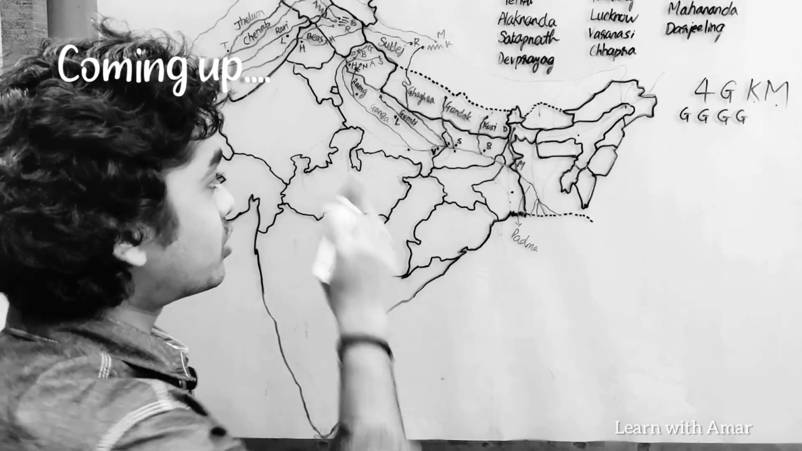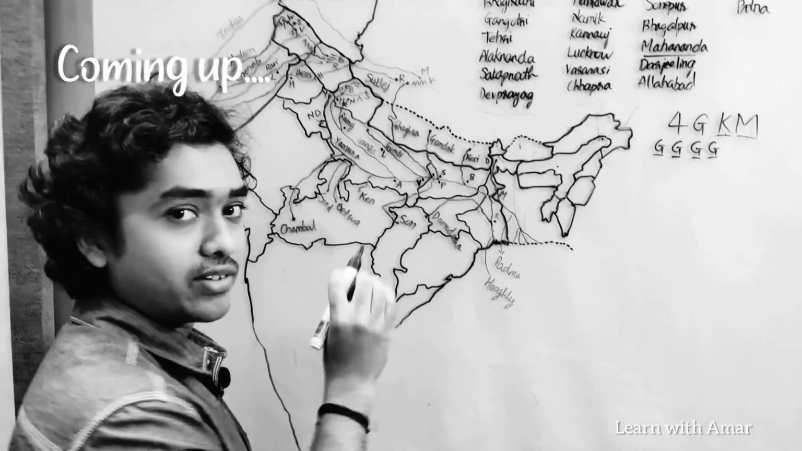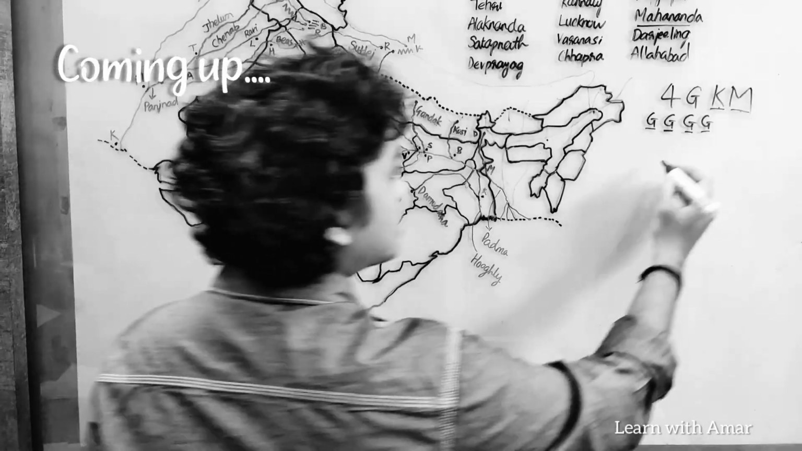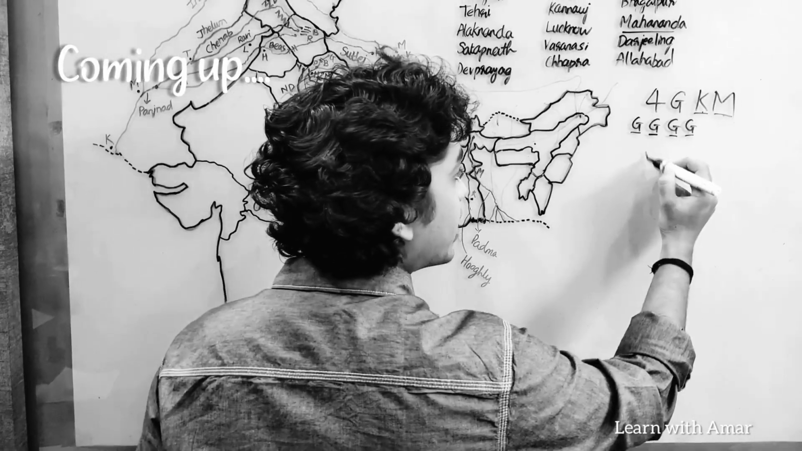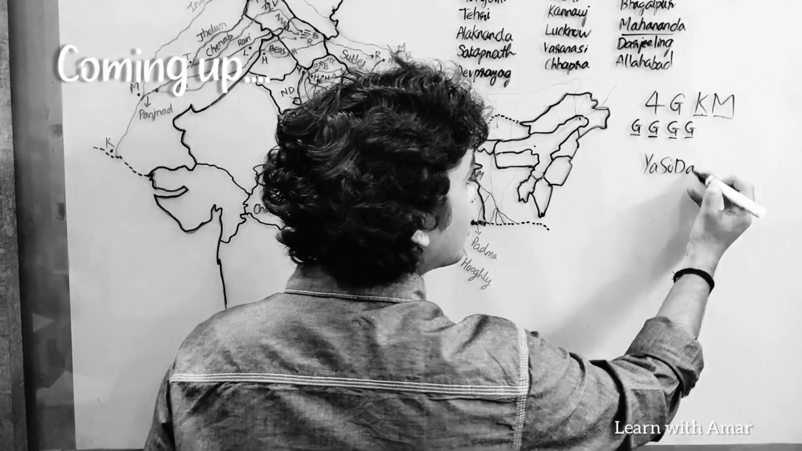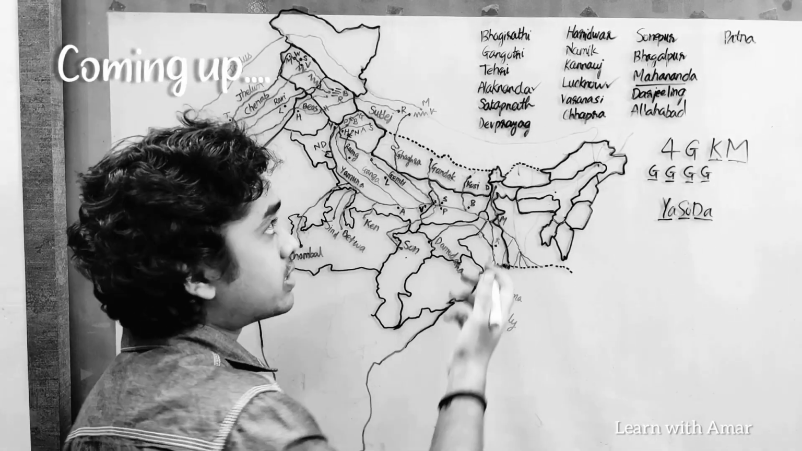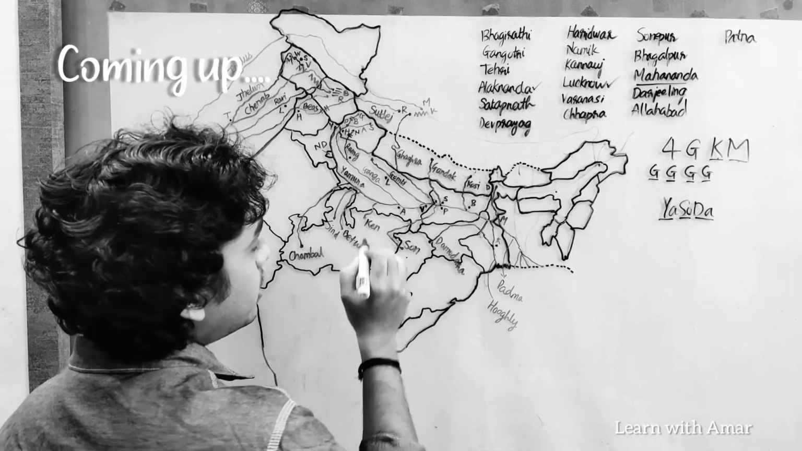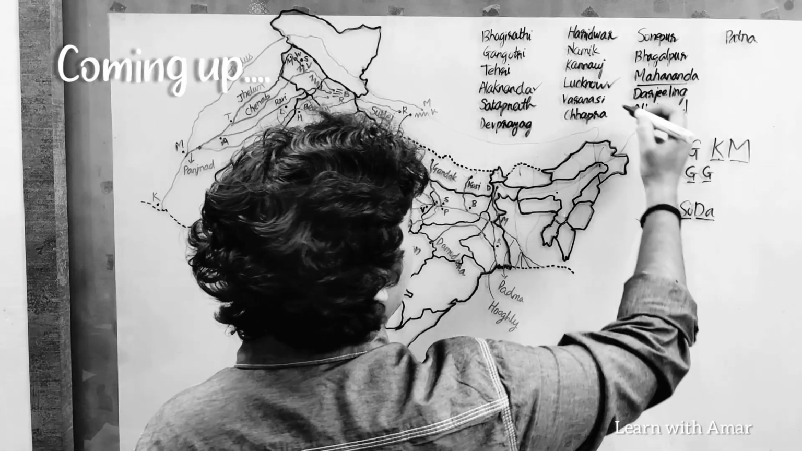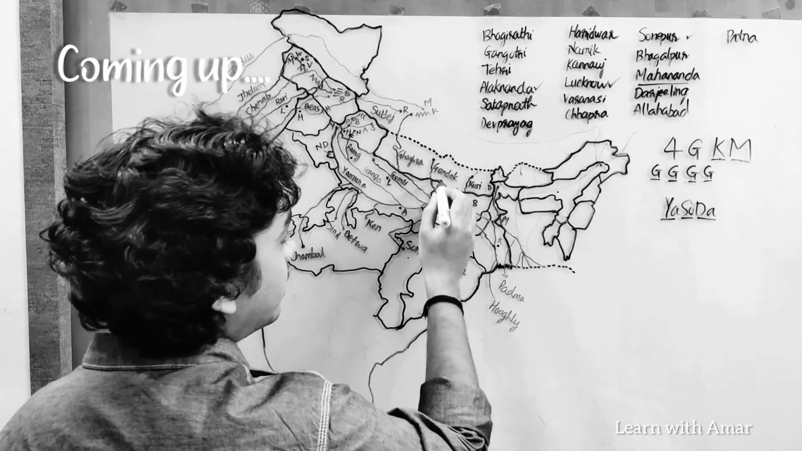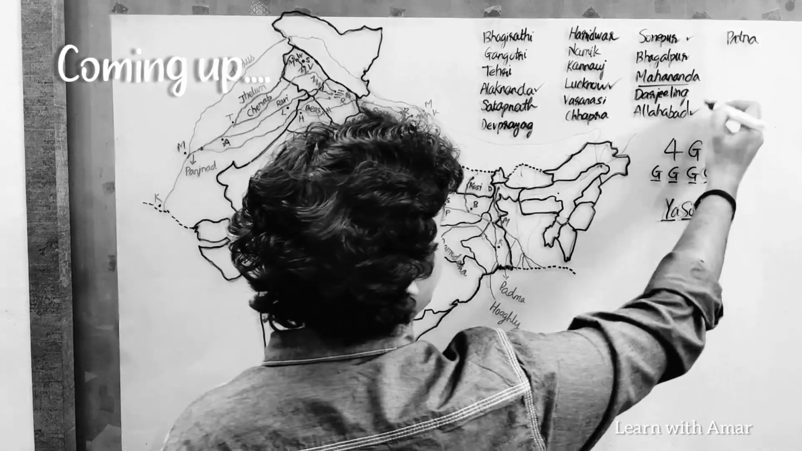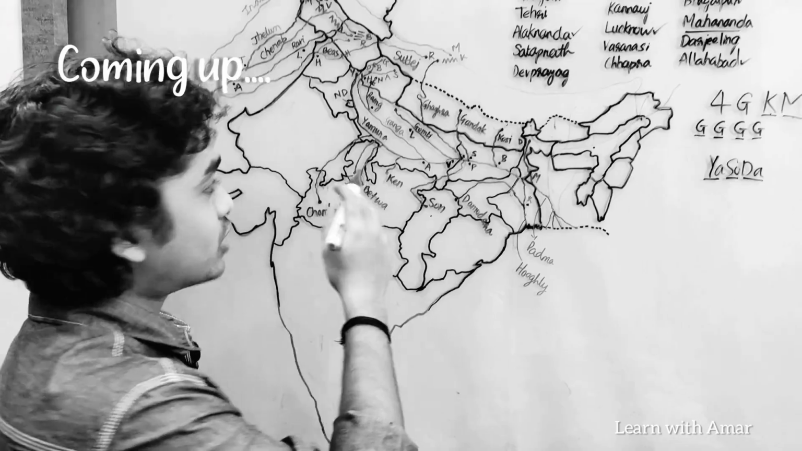These are the left bank tributaries of Ganga. We also have a trick for the right bank tributaries too. We can remember them using this phrase, Yasoda. On which river is Lucknow located? It is Gomti. Lucknow is located on the banks of Gomti. What is Sonepur? Sonepur is where Gandak meets Ganga. And Allahabad? Allahabad is pretty famous because this is where Yamuna meets Ganga.